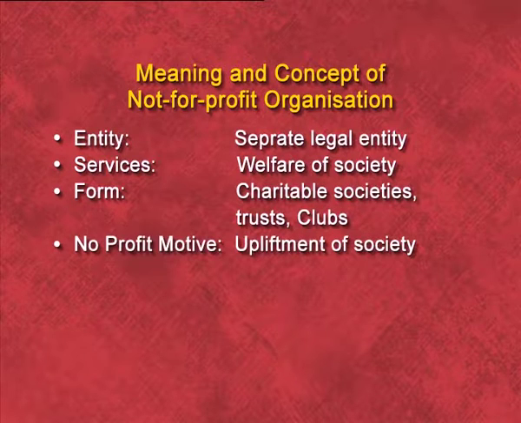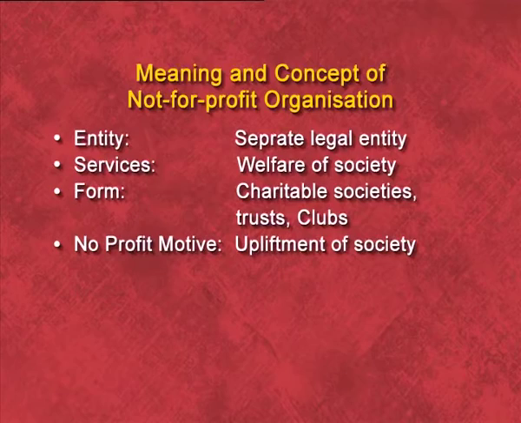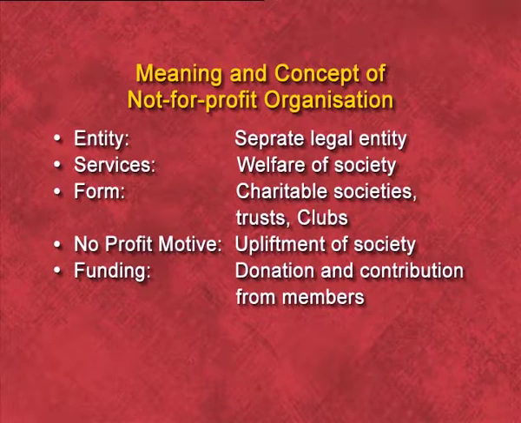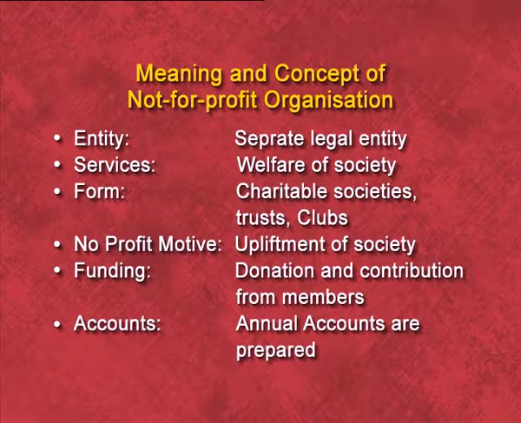The fourth feature is no profit motive. A non-profit organization is set up for the upliftment of society but not with the aim of earning profit. Fifth is funding. Now the question arises, from where do the funds come? The funds of a non-profit organization come in the form of donations and contributions from the members. Last, accounts. Like a profit organization, an NPO also prepares its final accounts. Its final accounts are prepared in the form of receipt and payment account, income and expenditure account and balance sheet.